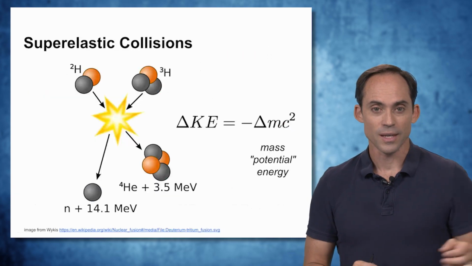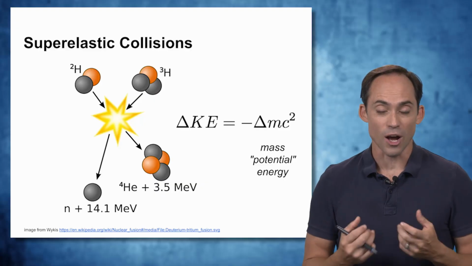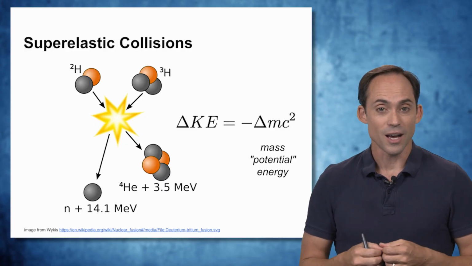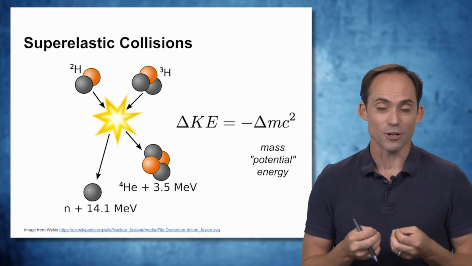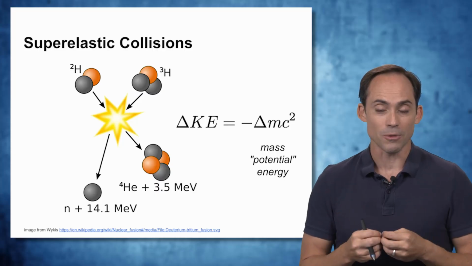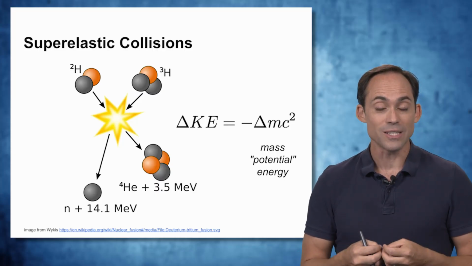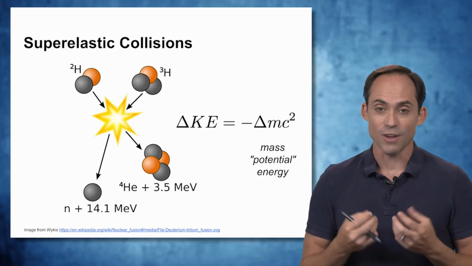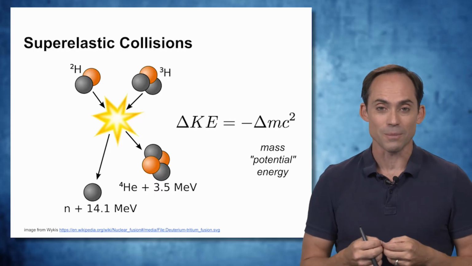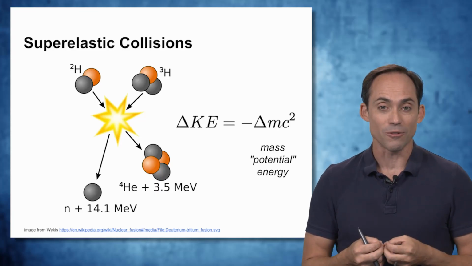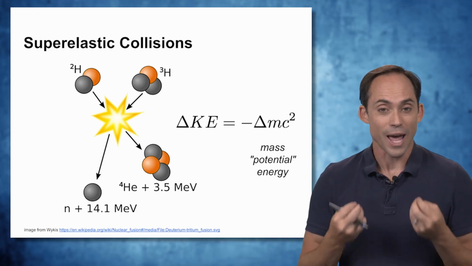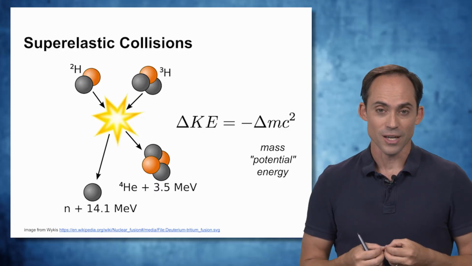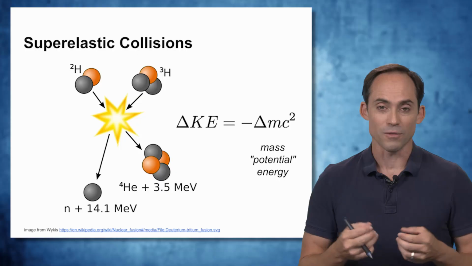Now it turns out superelastic collisions happen quite often at the atomic and molecular scale as well. When we look at nuclear physics, the fusion process, where we're taking high energy light nuclei and combining them to form larger nuclei, releases potential energy in the form of mass energy. And that's Einstein's famous equation, energy equals mc squared. That's the energy that's released by converting some amount of mass into energy. And that energy is then released in the form of the kinetic energy of the particles that are produced as a part of this fusion reaction.